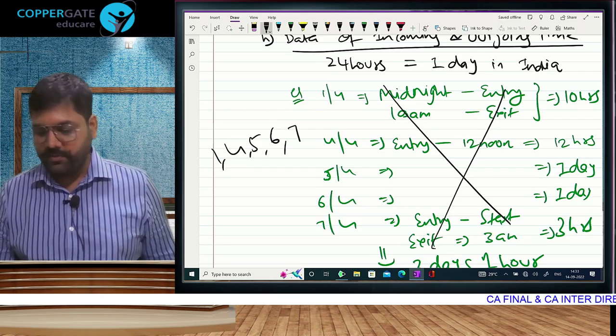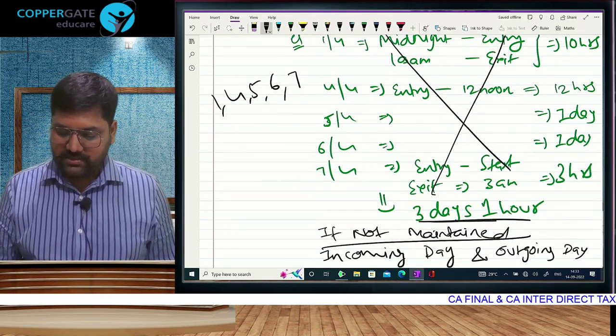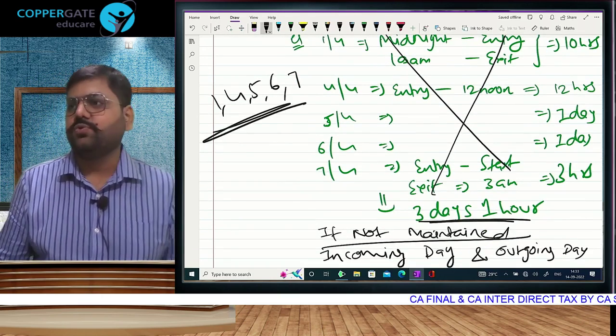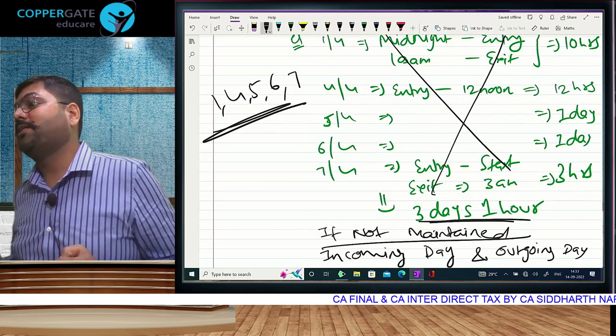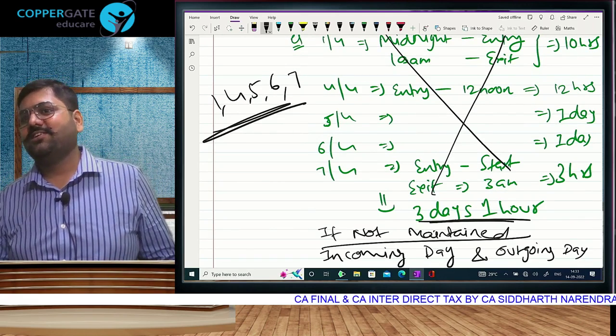And therefore those who don't maintain the data, ye 3 days and 1 hour will change to Indian stay of 5 days. That means we purposely want to make you resident jaldi.